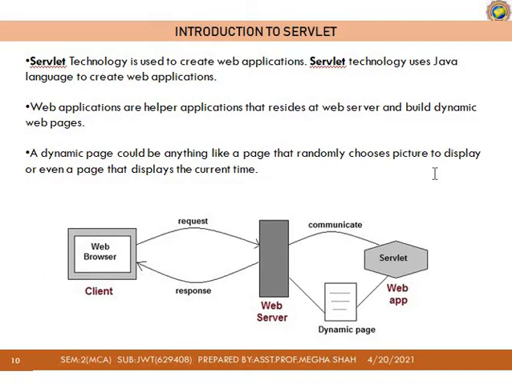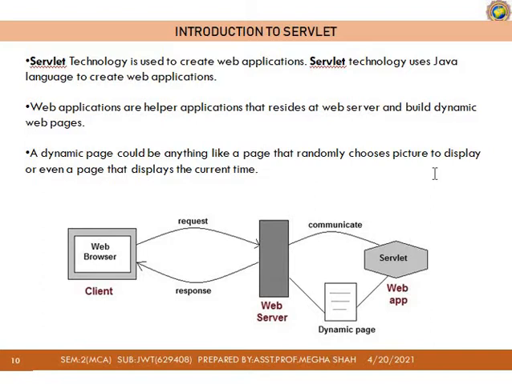Here a simple figure shows how a servlet works. On the left-hand side there is a client. In the middle there is a web server, and in the web server there is a servlet. Whenever a client sends a request, that request is handled by the web server. In the web server, there is servlet programming, which is Java programming. In the first lecture we saw what server side programming is. This is server side programming, that is, the servlet, and the servlet is handled by the web server.